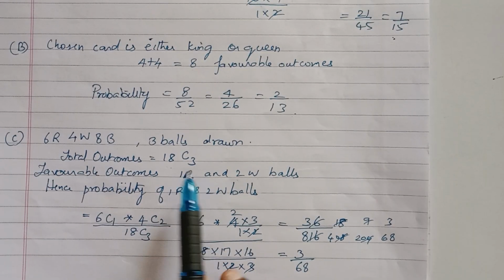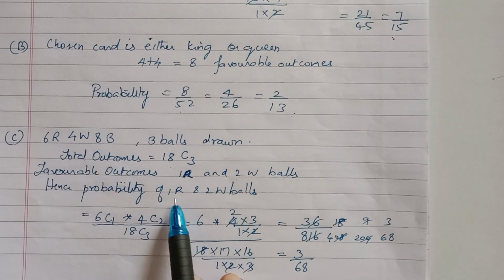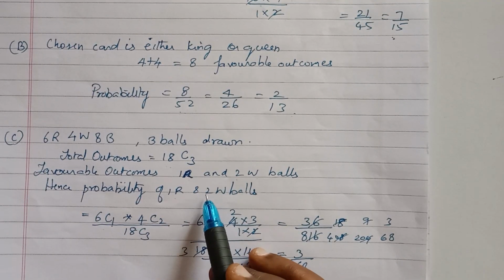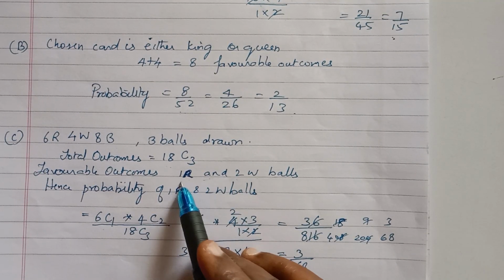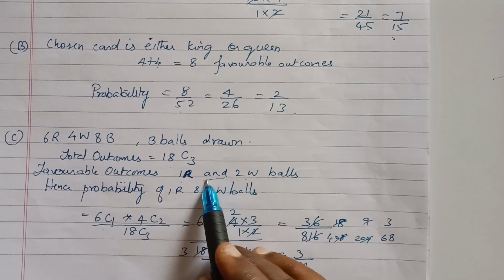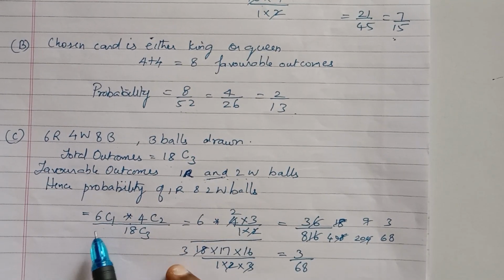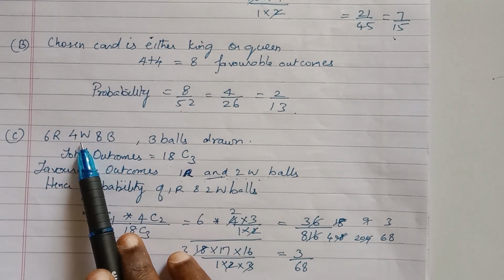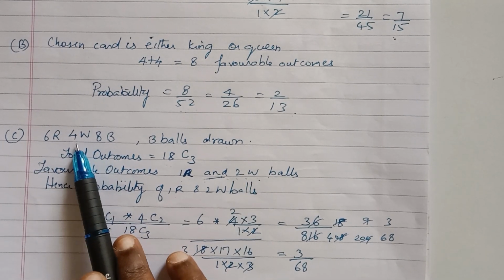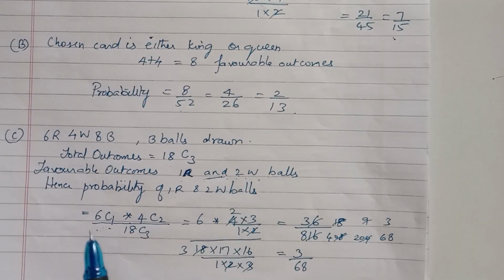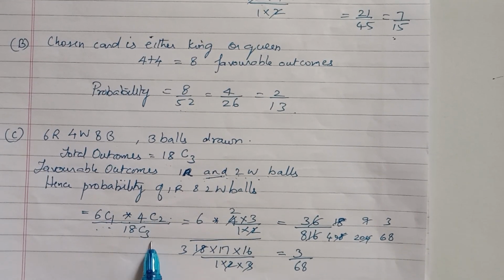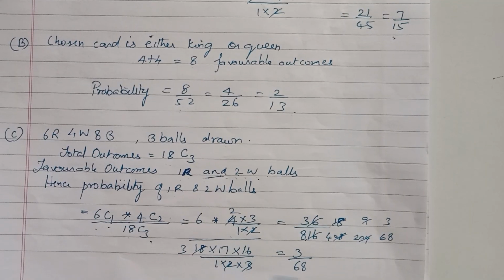So how to get 1 red? From the 6 red balls you can choose 1 red ball. So it is 6C1, and the condition is and. They are asking for 1 red and 2 white balls, so the condition is and, so you have to multiply. So 6C1 into the 2 white balls. So how many white balls are there? 4 balls. So from the 4 white balls you are drawing 2 white balls. So 4C2. So 6C1 into 4C2 by 18C3. If you solve this, you will get the answer as 3 by 68.